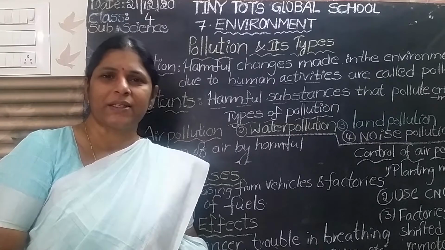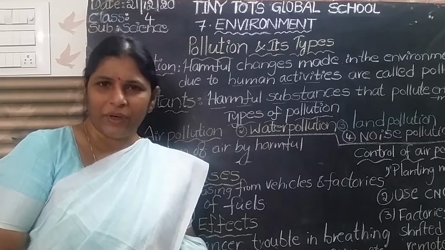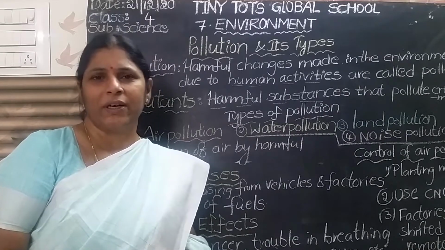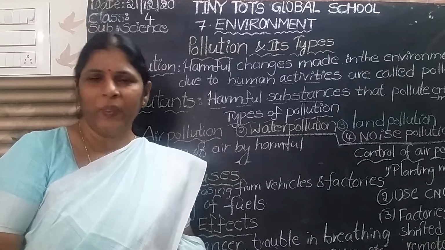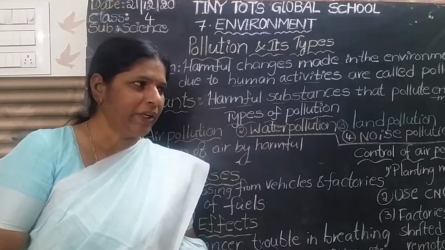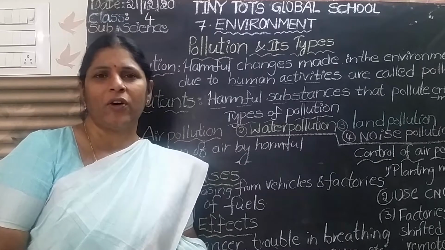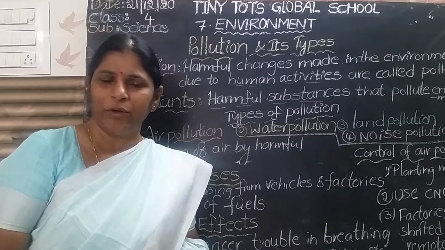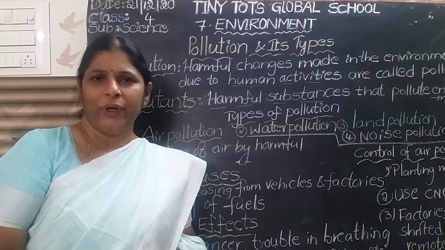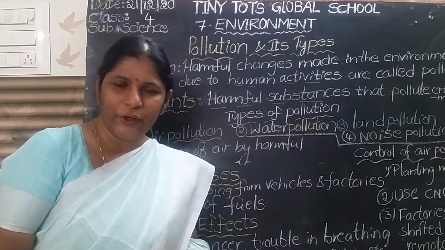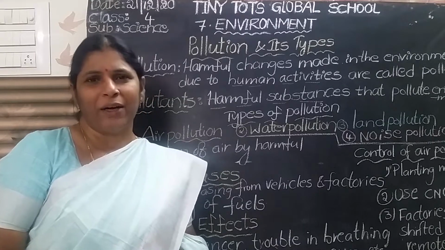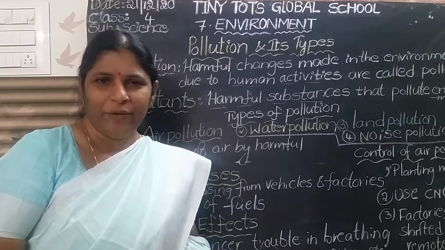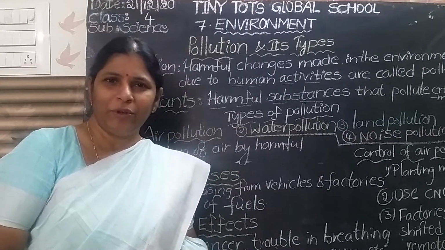Plastics, soft drink cans, polythene covers, tires, pesticides, aluminium vessels, all these are non-biodegradable waste. Before throwing the waste material, you have to separate the waste as biodegradable and non-biodegradable. Where should you throw the biodegradable waste?